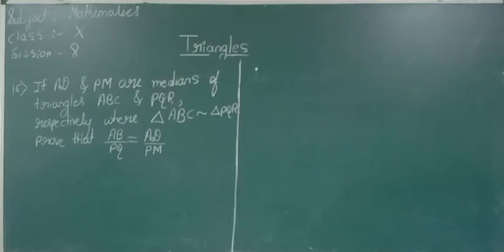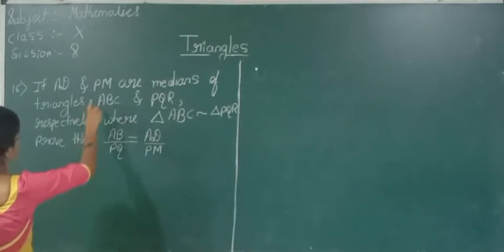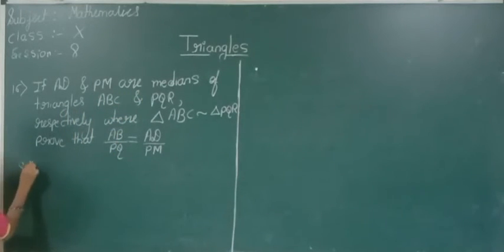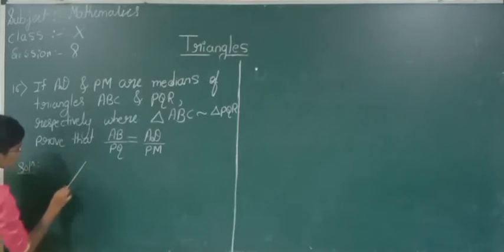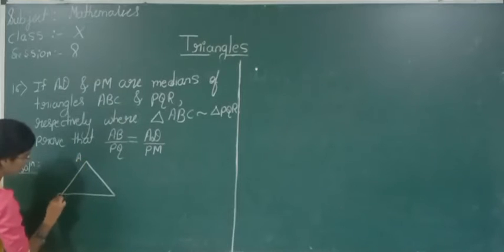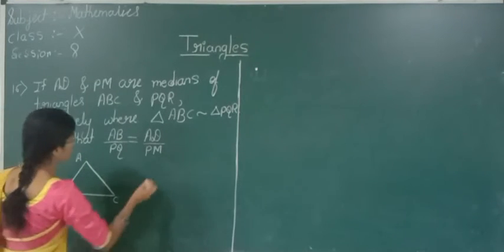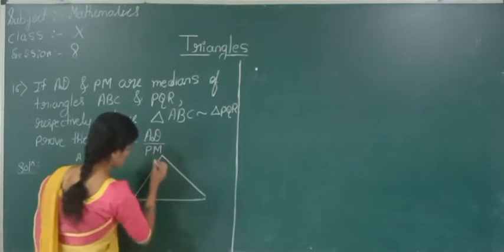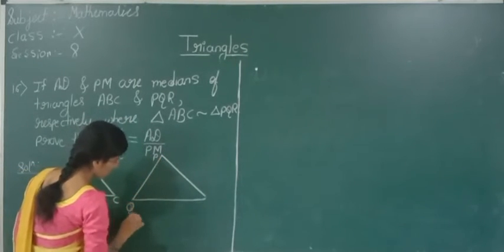Now see, the 16th question tells that if AD and PM are medians of triangles ABC, means definitely we have to draw two triangles here. See here, ABC and one more triangle PQR.